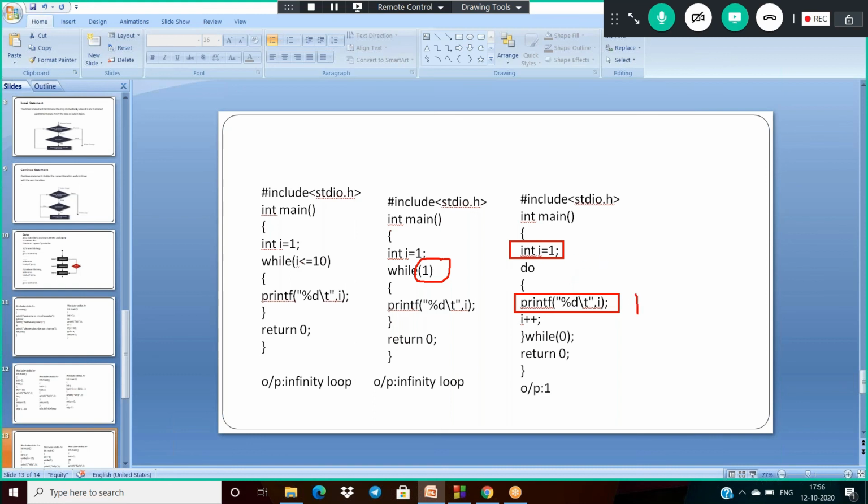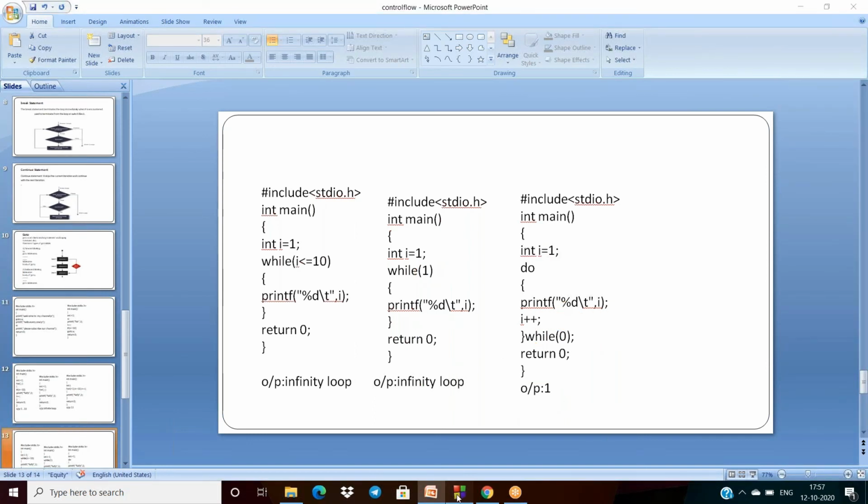So first of all it will print 1, then I will be 2. But while of 0 means what? While of this condition 0 represents false here, so that is why it is immediately terminated. So now the output will be 1 here. It is not an infinite loop here.